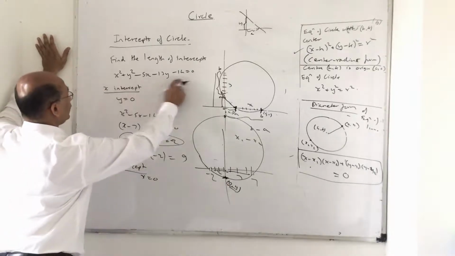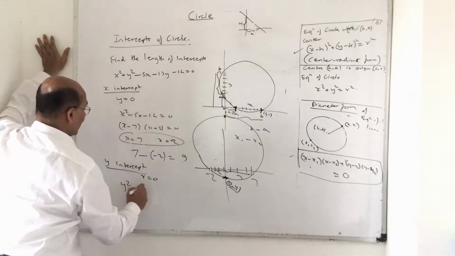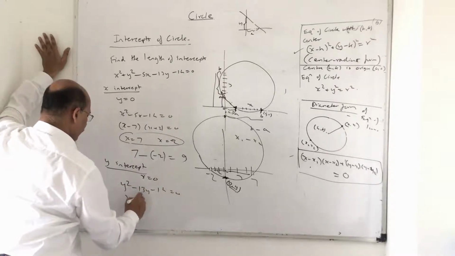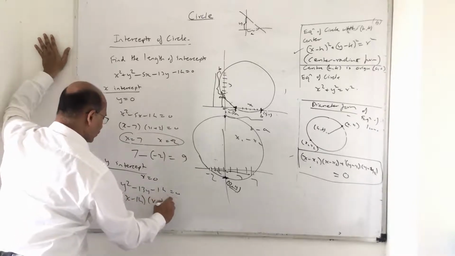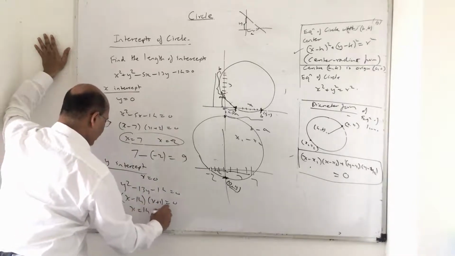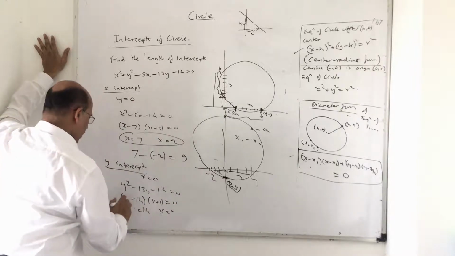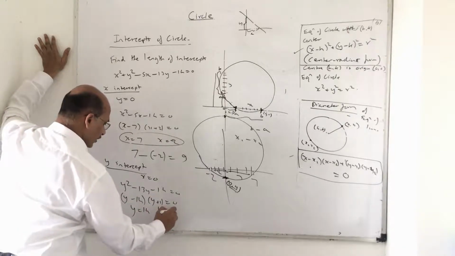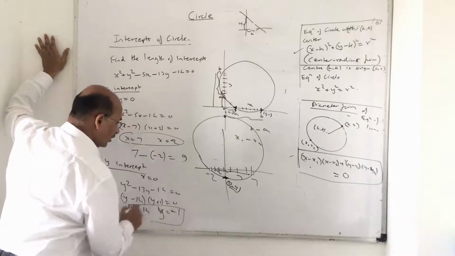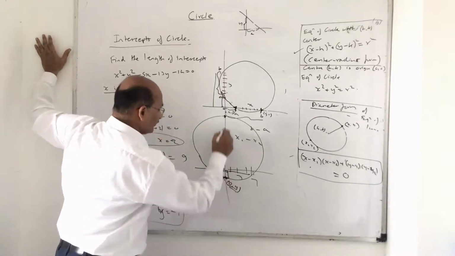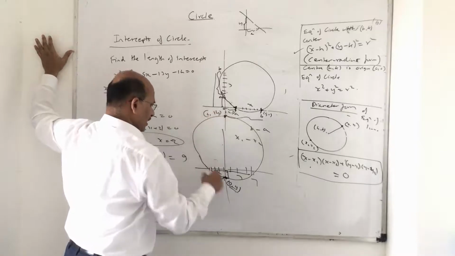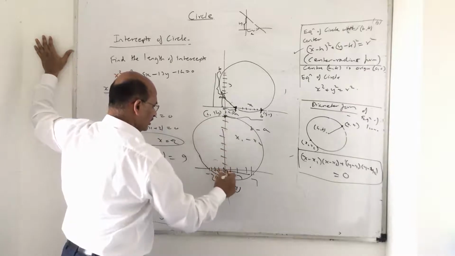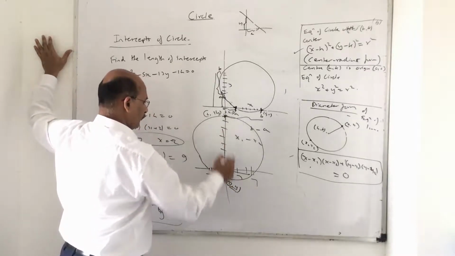So now if I put x equals 0 in this equation, this will be y square minus 13y minus 14 equal to 0. So this is y minus 14 and y plus 1 equal to 0. So y is equal to 14 and y is equal to minus 1. And what is the difference now? That means this is minus 1 and this is 14. 0 comma 14 and 0 comma minus 1. So what is the intercept? Here it is 1, here it is 14. So 14 plus 1, 15.